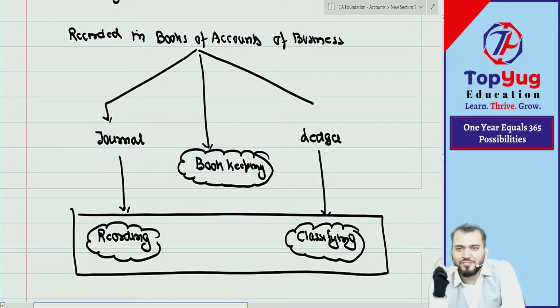Have you understood the question? I said once again. We record all transactions where? In two books, journal and ledger, and these two books are communicated to whom? To the user of financial statement. User means include both internal and external. True or false? What do you say? How many are saying true? How many are saying false?